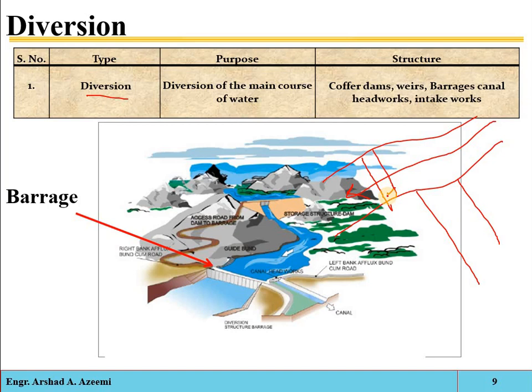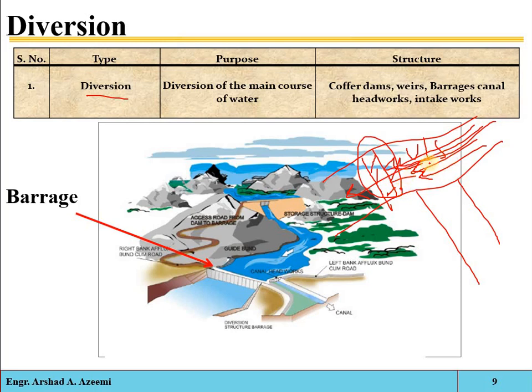What is the main purpose? We just have to construct a barrier which raises the water level at the upstream side. Okay, so we have to just construct that barrier. Now, based on that construction difference, for example if the flow of water is completely controlled and stopped, then this structure will be called a dam.